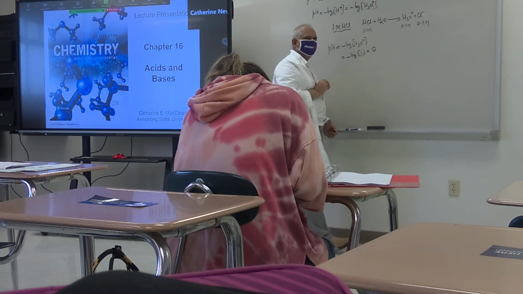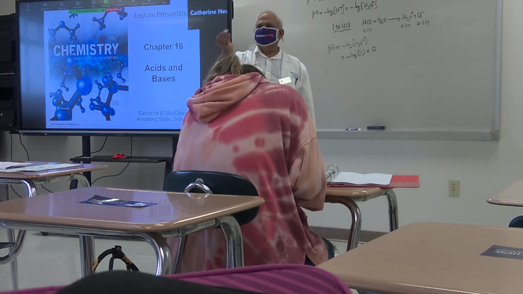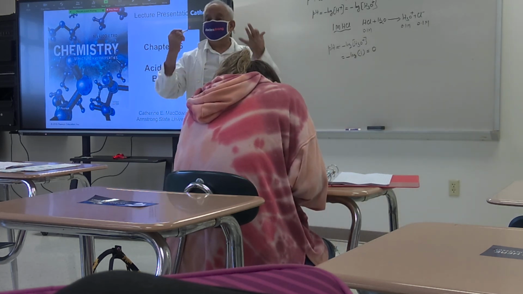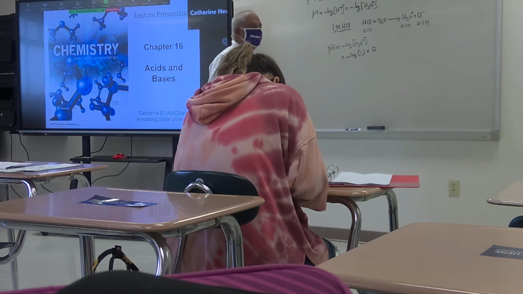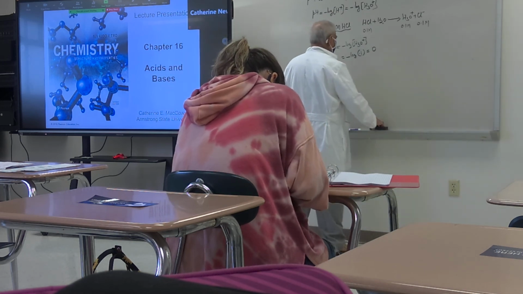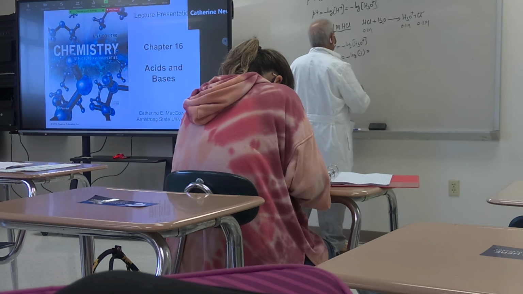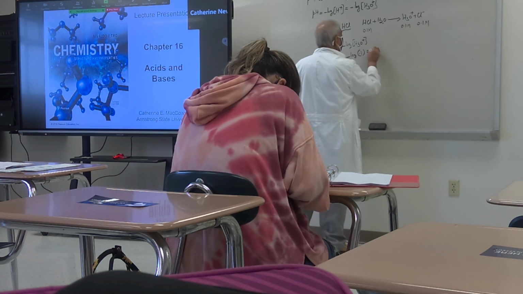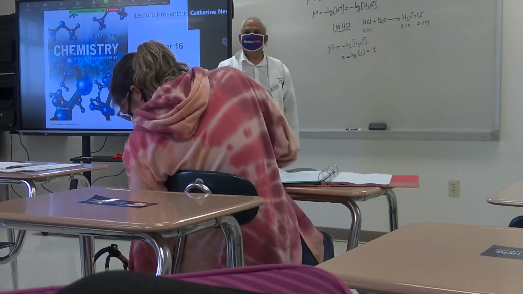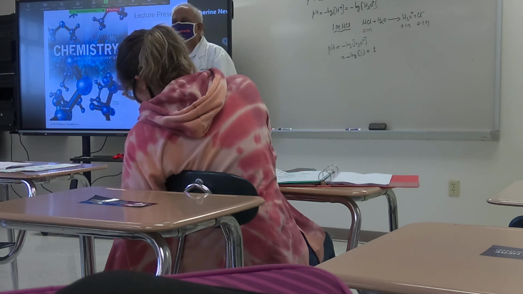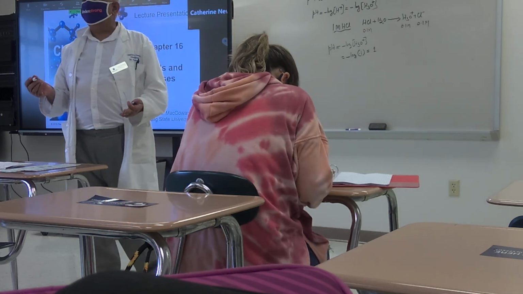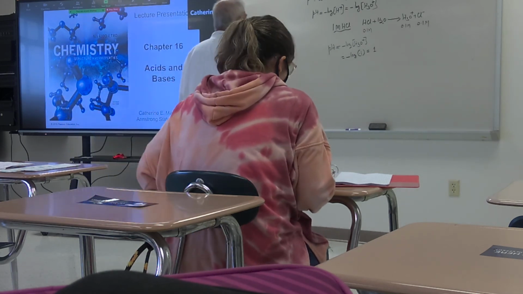Negative log of 0.1. You should pull out your calculators and start working immediately. Negative log of 0.1 is what? 1. The pH of 0.1 molar HCl is 1.